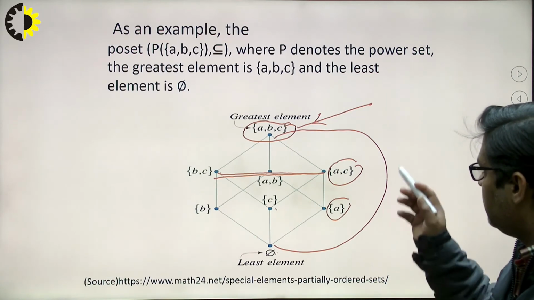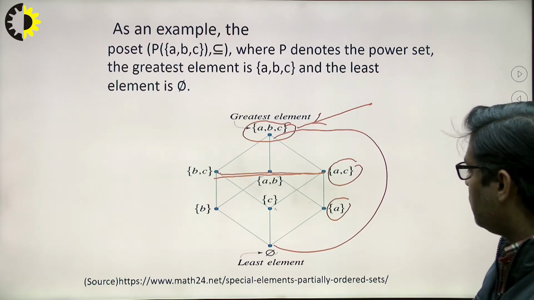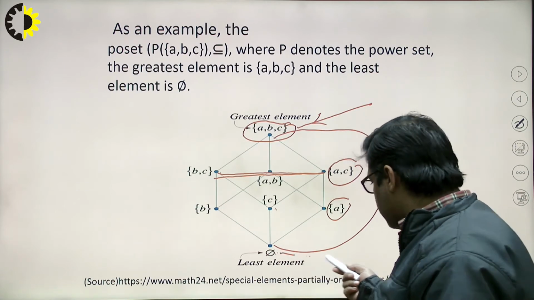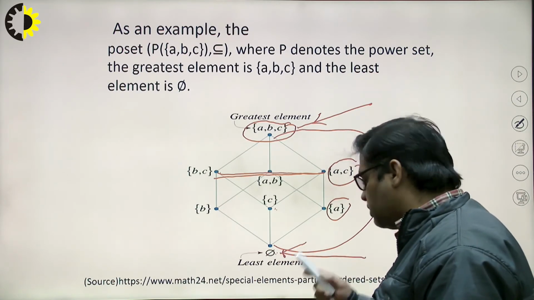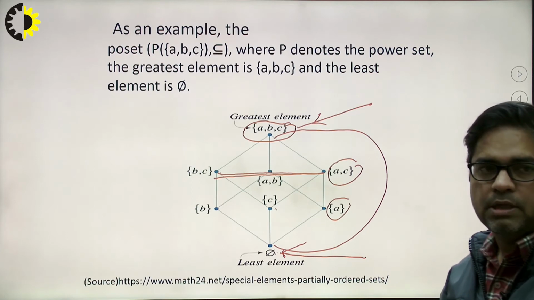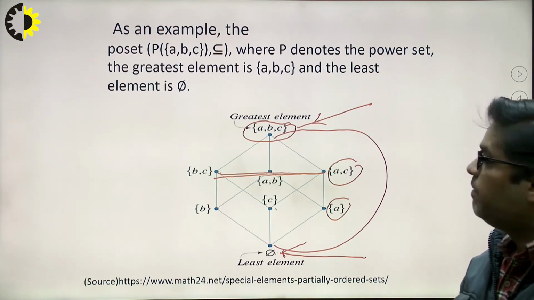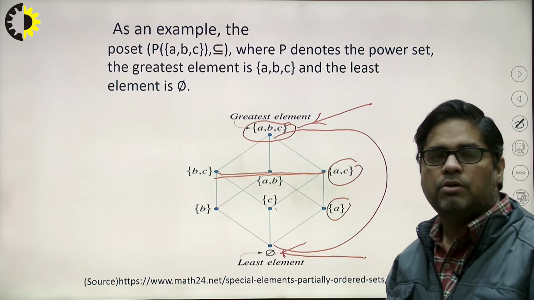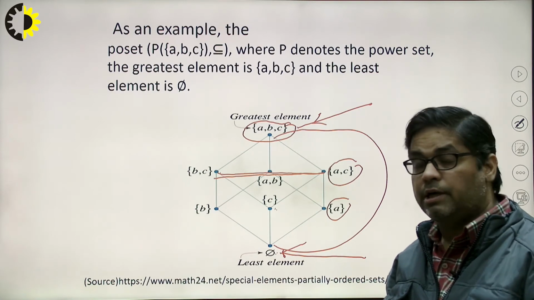That's why this ABC is coming. What about the null? What about this element? About this element I can say that it is smaller than all. That's why we can say that it is the least element. So here the class is a bit confusing.